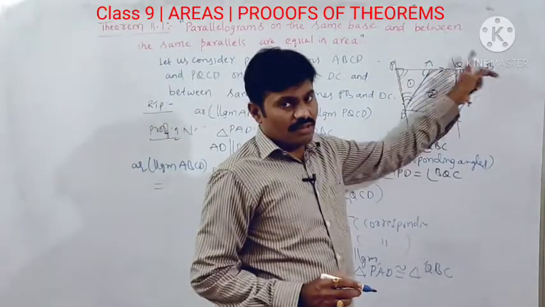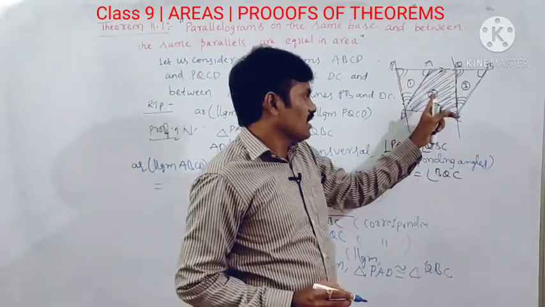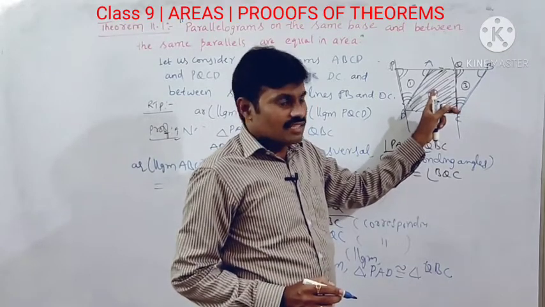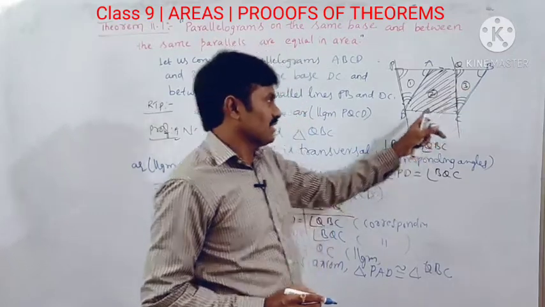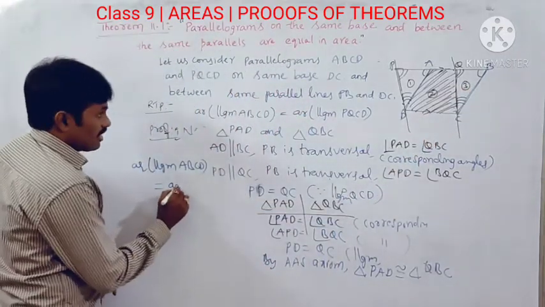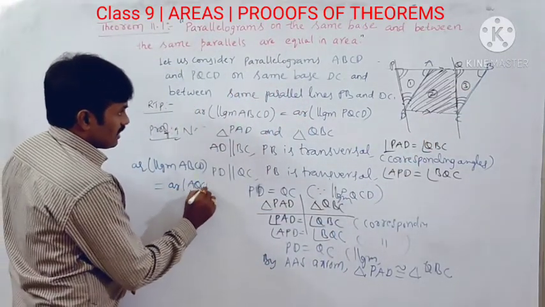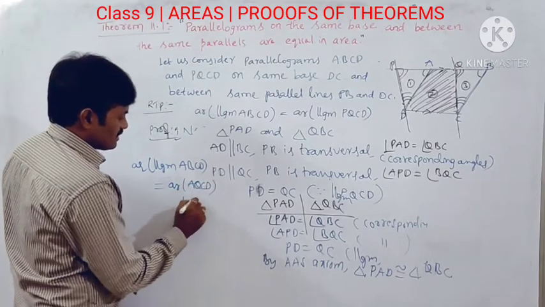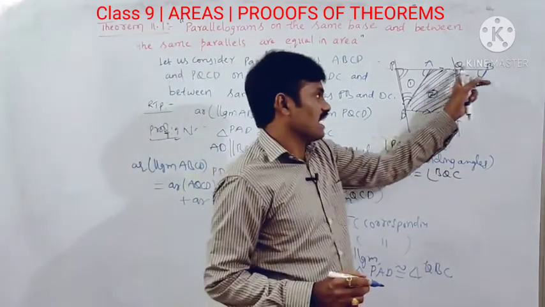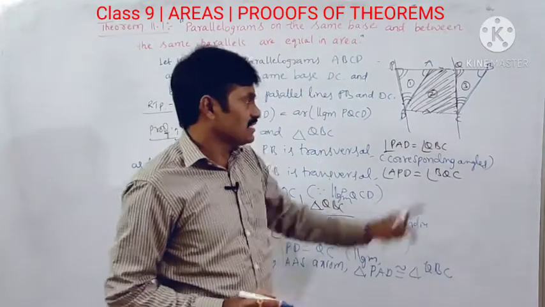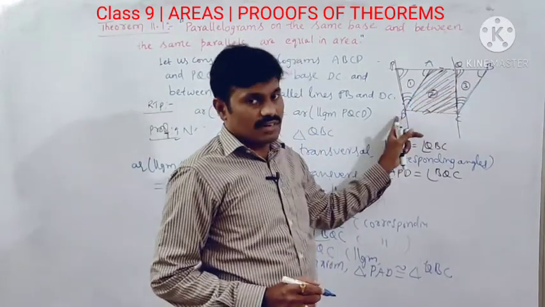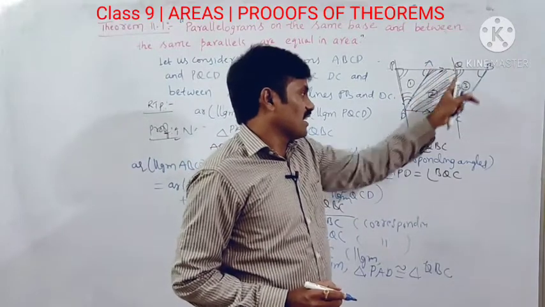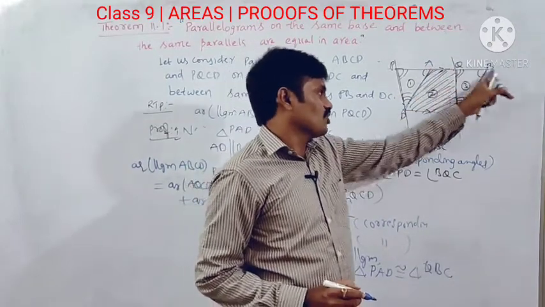The area of parallelogram ABCD is equal to the sum of the areas of these two parts. That means the area of quadrilateral AQCD plus the area of triangle QBC.